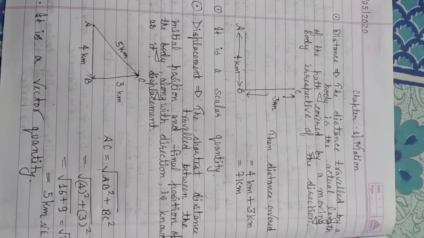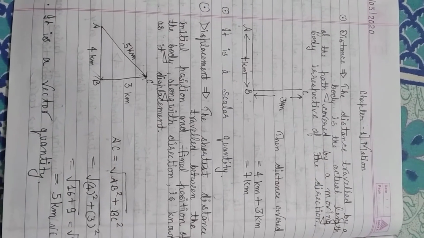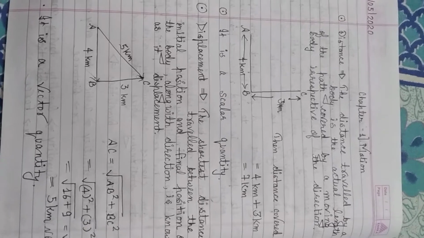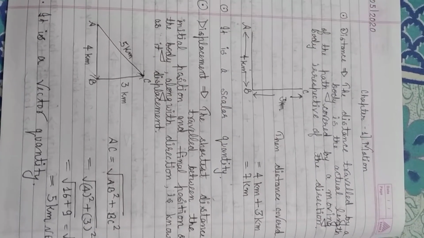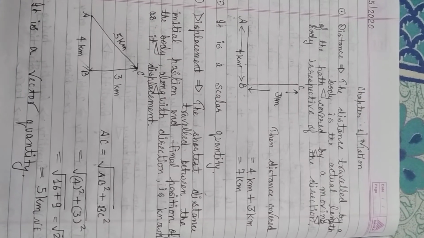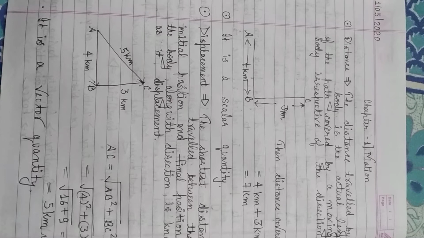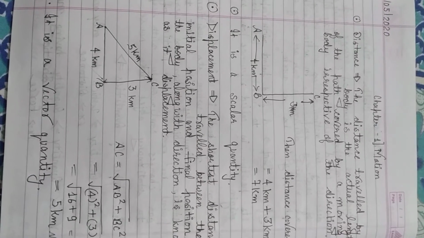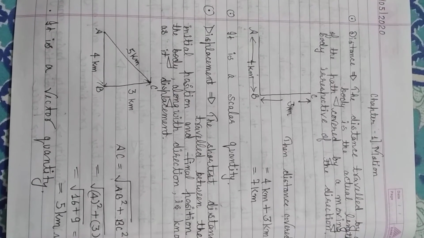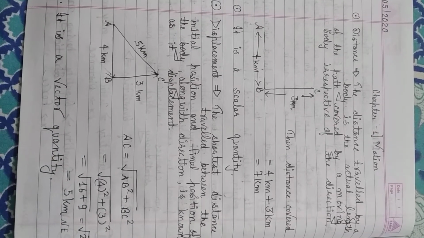अगर कोई बॉडी A पॉइंट से B पॉइंट पर गई और उसने 4 किलोमीटर का डिस्टेंस कवर किया, then it goes from B to C and it has covered a distance of 3 kilometer. Then the total path covered by the body will be equal to 7 kilometer. The value of distance can never be zero. For a moving body, the value of distance can never be zero.